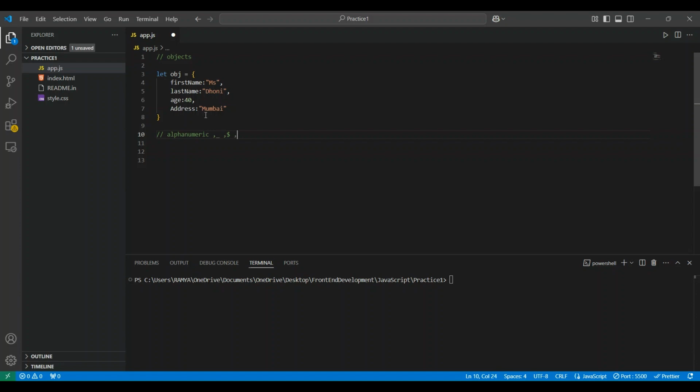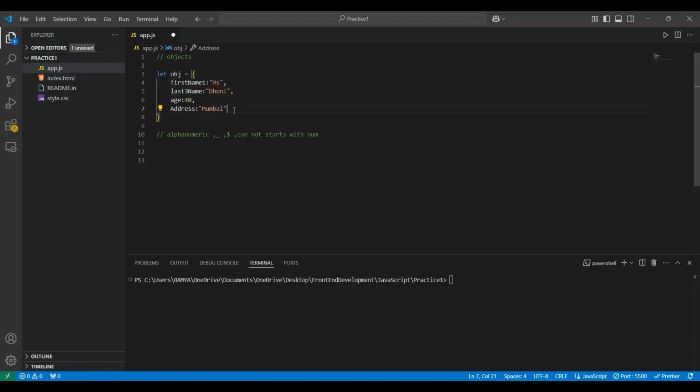It cannot start with numbers. Mostly I created all keys using alphabets only, but let me create one with numbers. It can contain numbers also, right? So I'm using that here. We can create it like that.